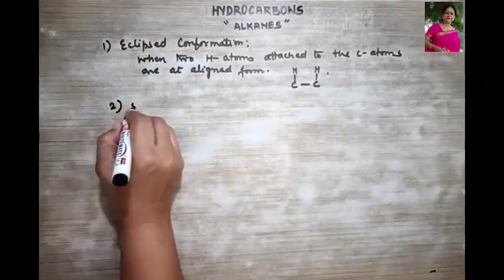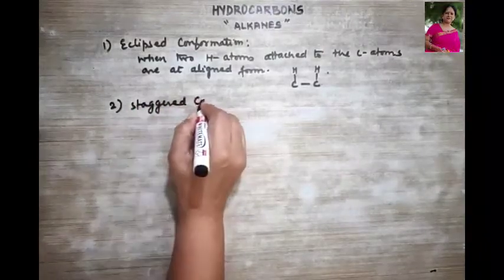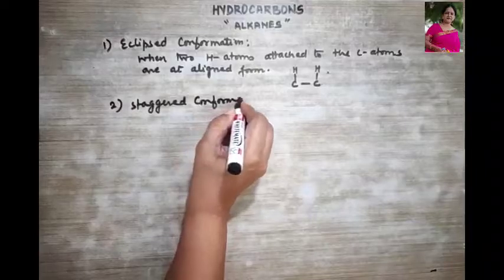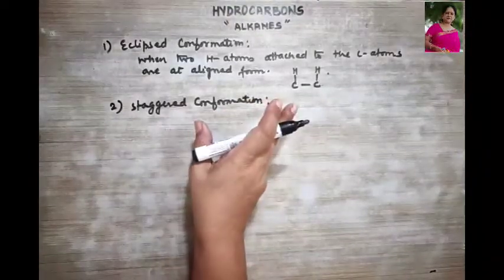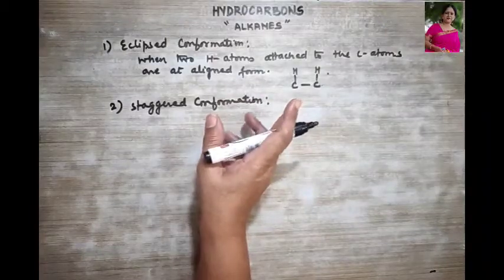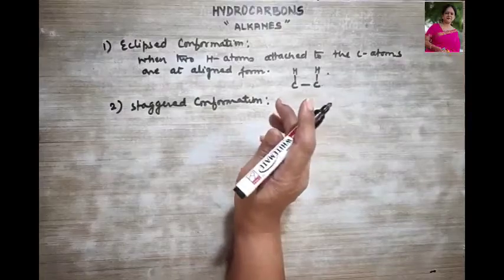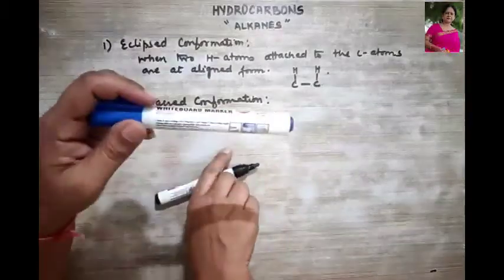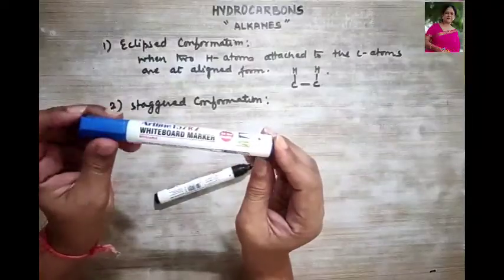Now let us talk about staggered conformation. In staggered conformation, the hydrogen atoms of the two methyl groups lie completely far away from one another. Okay, far away from one another means something like this. This is carbon, I hope you understand.